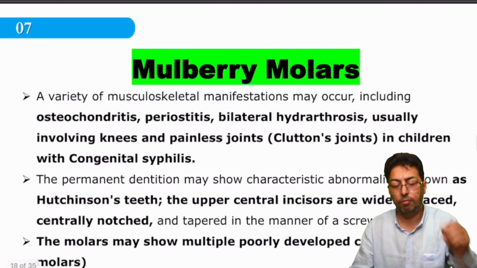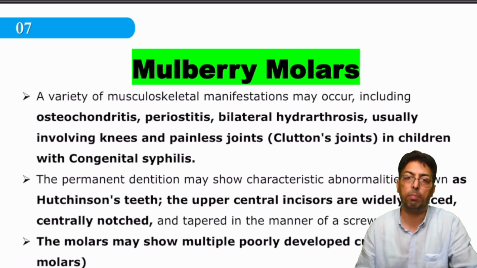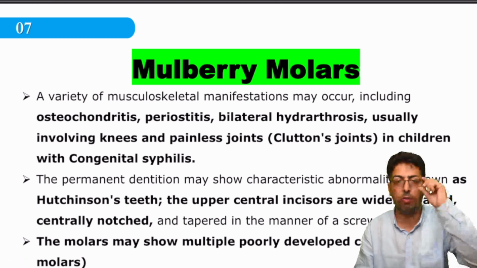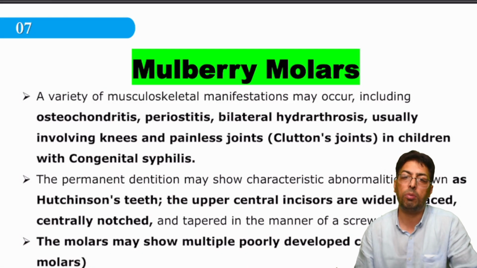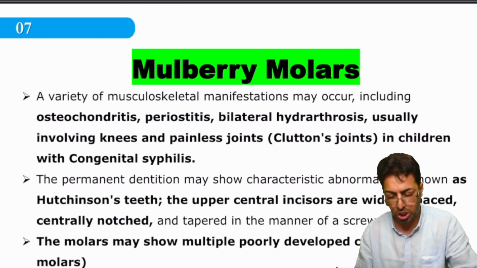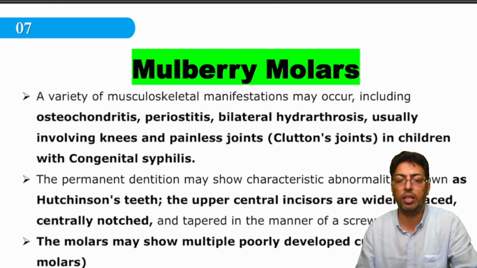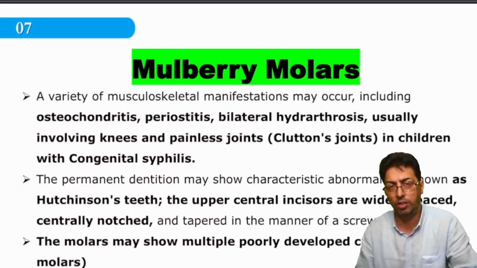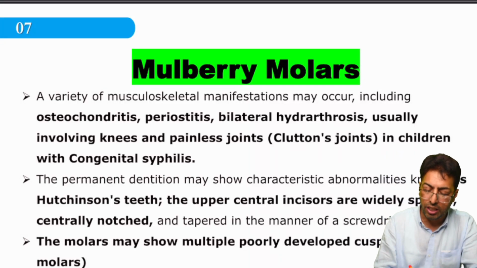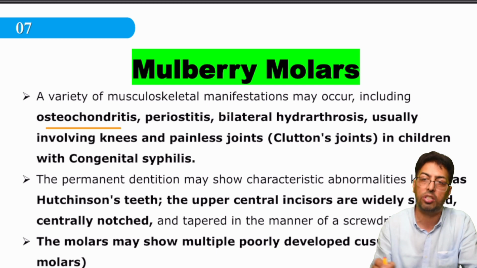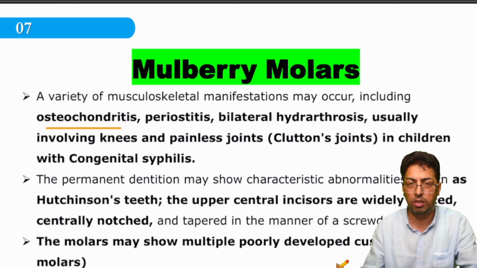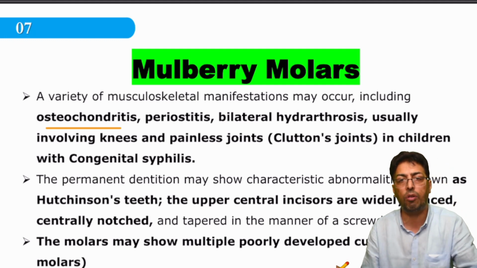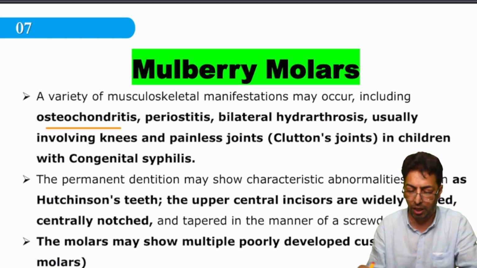Now, mulberry molars. You're also aware of mulberry because you study the morula in embryology. Why do the molars and the mulberries make an association? You remember this clinical condition called syphilis. Syphilis has many forms, one of which is congenital syphilis. I just mentioned it in the slide because there are so many questions about syphilis. Syphilis has so many eponyms. It's a darling of eponyms, and you have to remember these things.